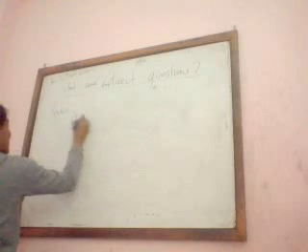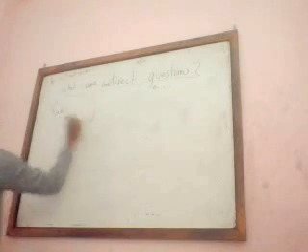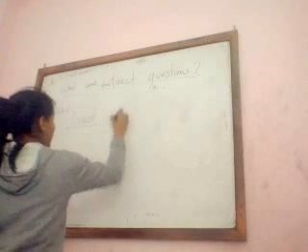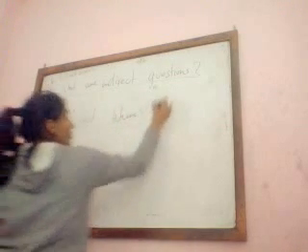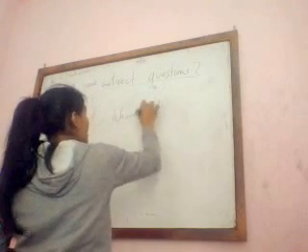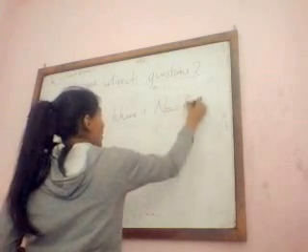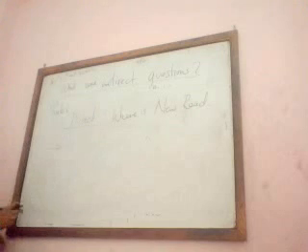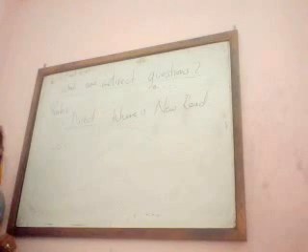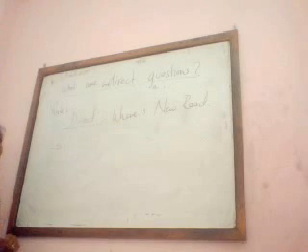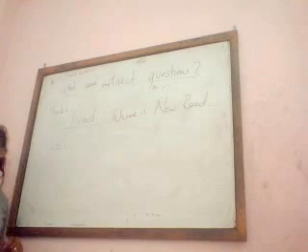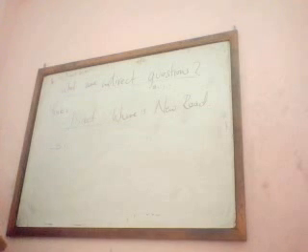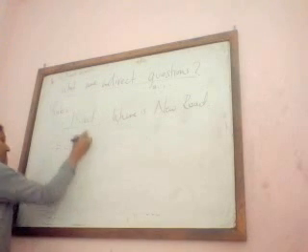So, now, if the question is direct, when we're using a direct question like, where is New Road? This is your direct question. Indirectly, what would you ask? Could you tell me? Excuse me, could you tell me where is the new road? Could you tell me where the new road is?